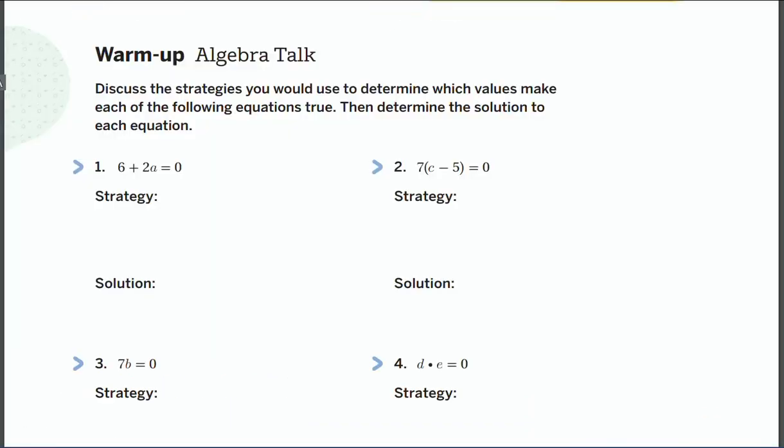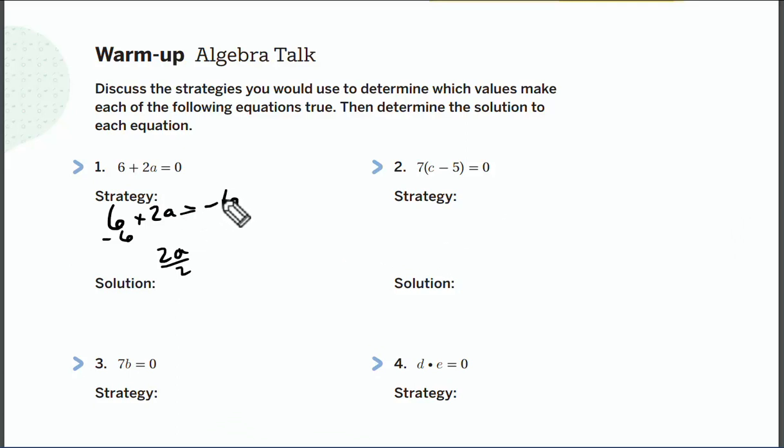Okay, so hopefully you've paused it, and hopefully you've solved all of these. If not, then we're going to talk about it. So strategies are basically how you solve it. Okay, so we're going to minus 6, so it's 6 plus 2a equals 0. We're going to minus 6, right? 2a equals 0, divide a. Oh, I did it wrong. How about that? That's why I shouldn't probably be taking days off.